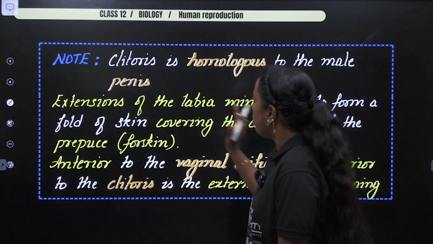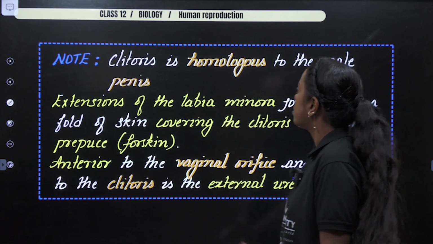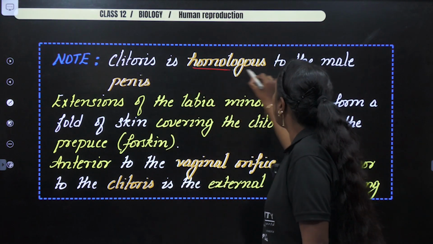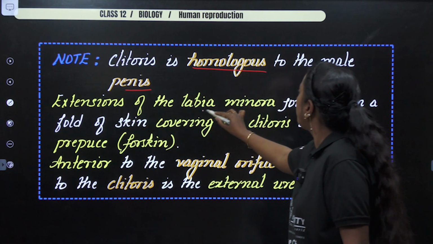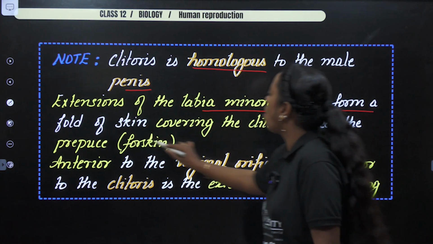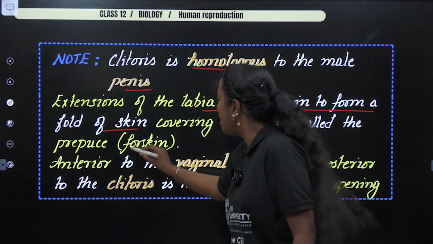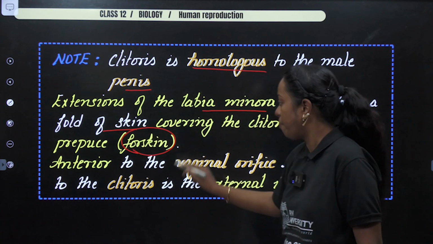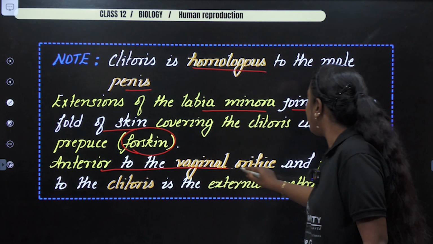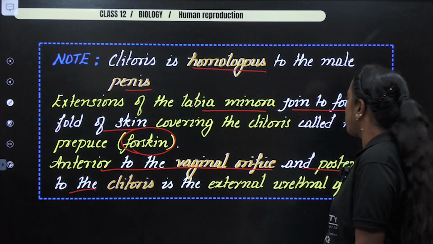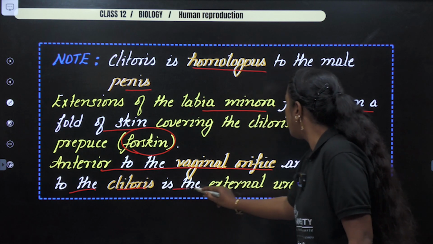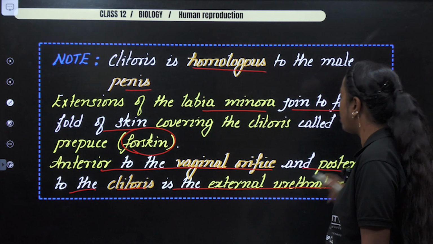Okay, so now let's highlight some important points. Clitoris is what? A homologous organ to the male penis. Extension of labia minora joins to form the fold of the skin. See, I've written the foreskin also here. The anterior part of the vaginal orifice and the posterior to the clitoris is known as the external urethral opening.